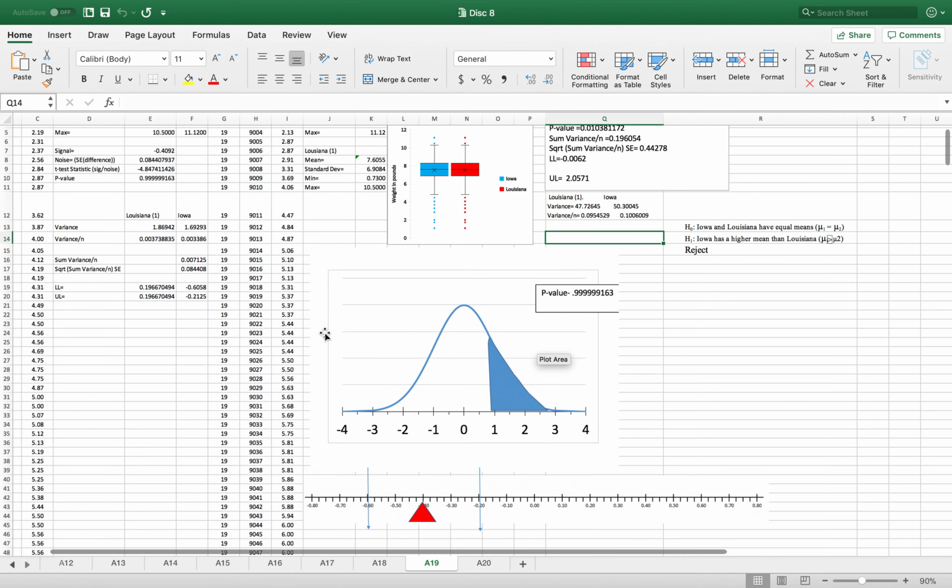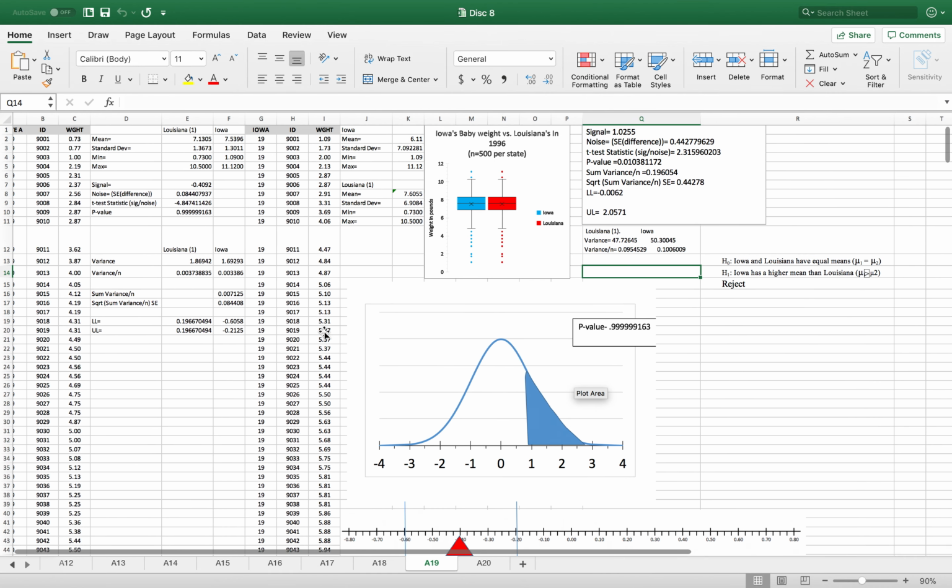This is my discussion 8, and I was an A. Okay, so I'm going to go off by listing what I know. So I'm going to look right here. And for Iowa, my mean was 6.11. Oh, sorry. I'm going to look right here.